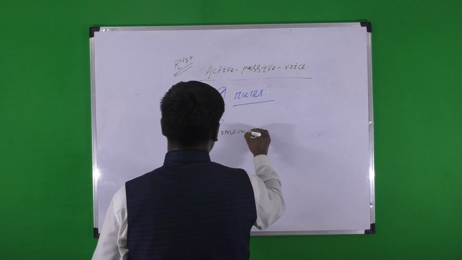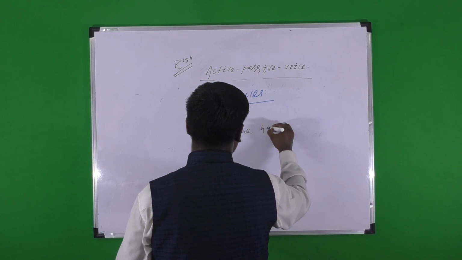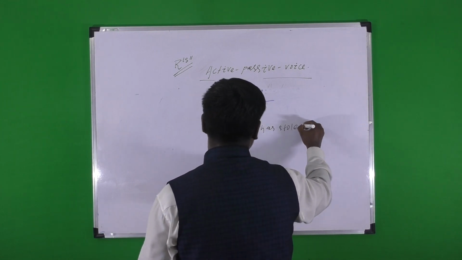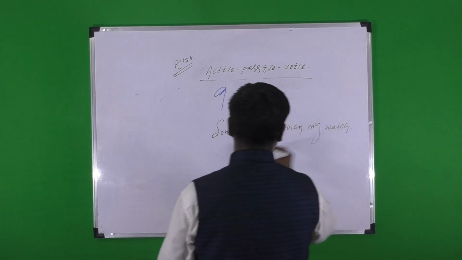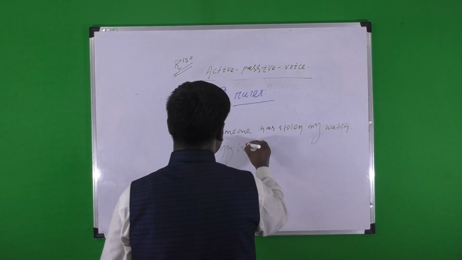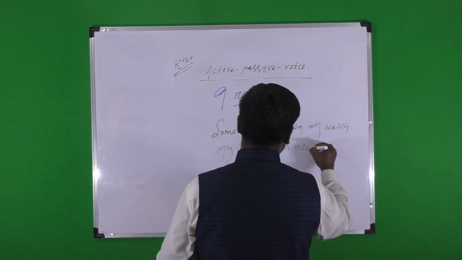Someone has stolen my watch. Passive: my watch has been stolen.